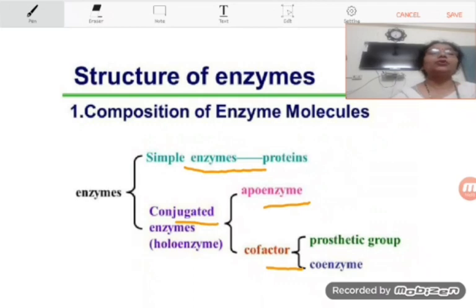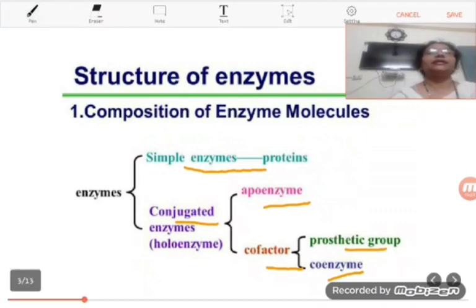These cofactors are further divided into two categories on the basis of whether they are organic or inorganic in nature. If they are organic, they are termed prosthetic group, and if they are inorganic, then they are known as coenzymes.